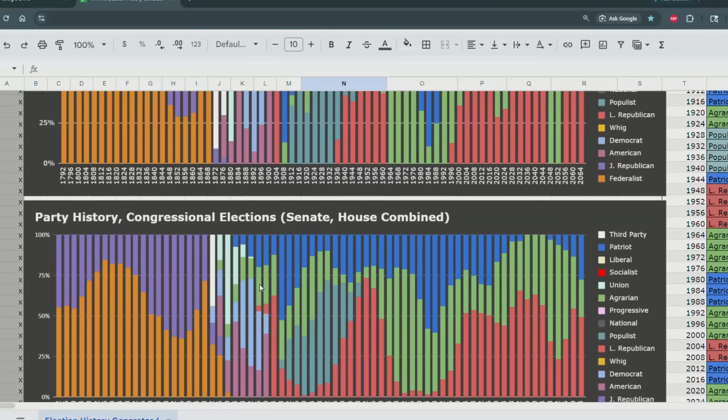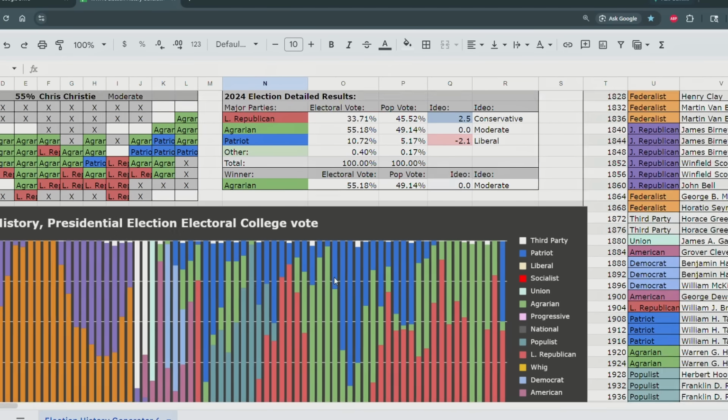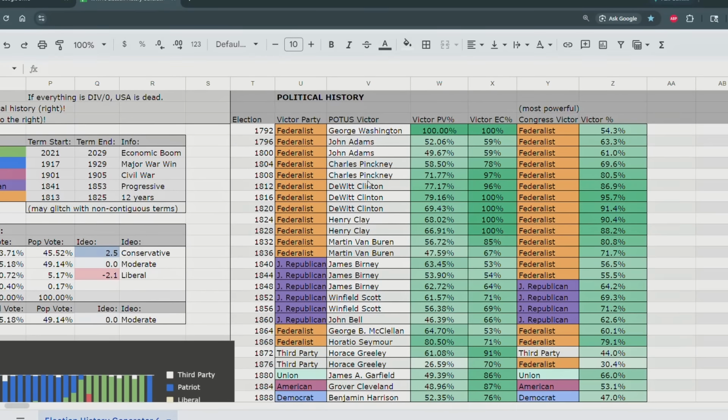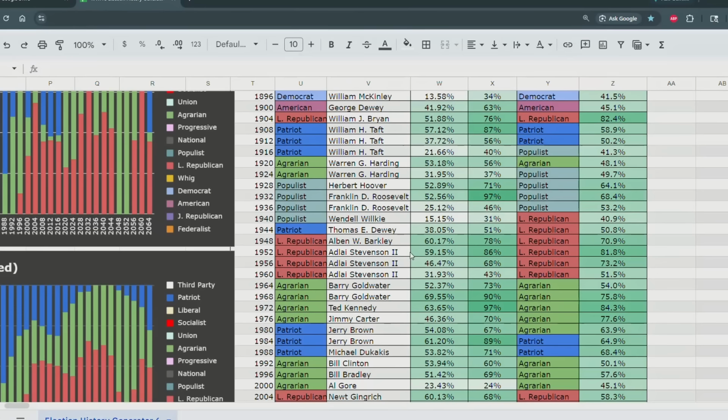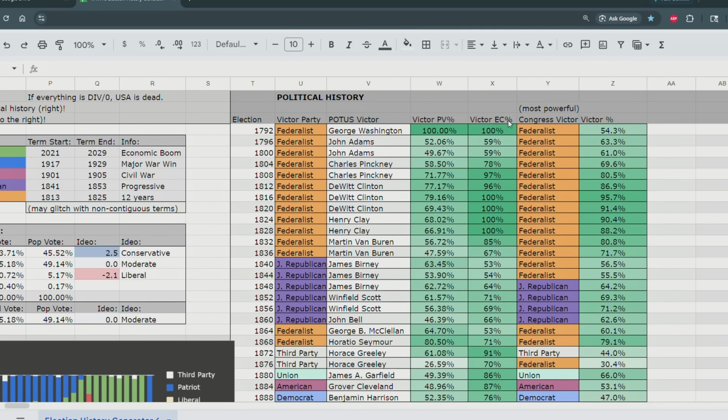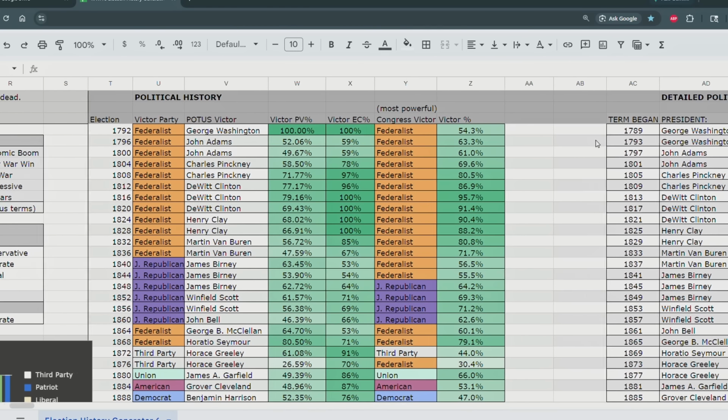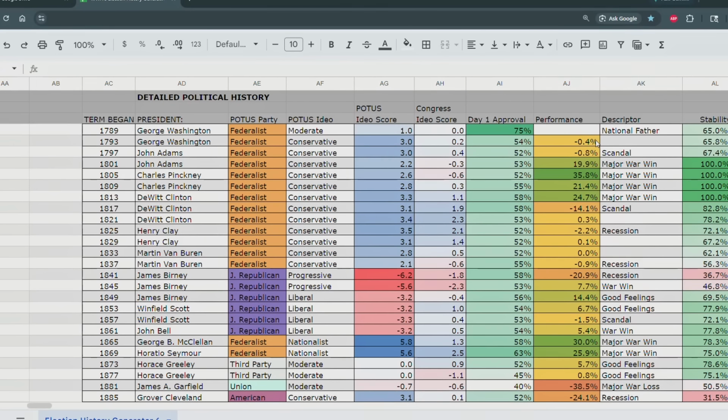But that's not all we have. We also have detailed history. So we have each president, how long they served, what their party was, how much they won by, how much their congressional allies won by, and then we can see how they performed. So, for example, we can see DeWitt Clinton served 3 terms. He won a major war in his first term. He suffered a scandal in his second term, and his third term was pretty insignificant.